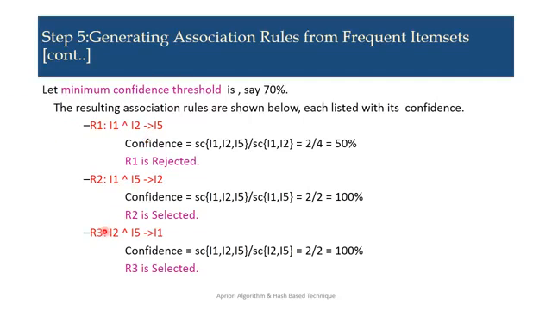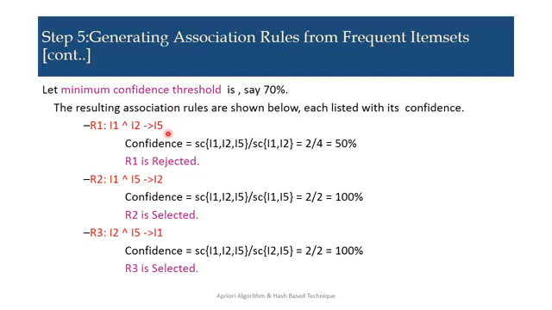Now generating association rules, continuing. Let the minimum confidence threshold be 70%, as given at the start of the example. The resulting association rules are as follows. For rule 1, we take the first subset, I1, I2. So S to L minus S, where S is I1, I2 and L minus S is I1, I2, I5 minus I1, I2, which is I5.